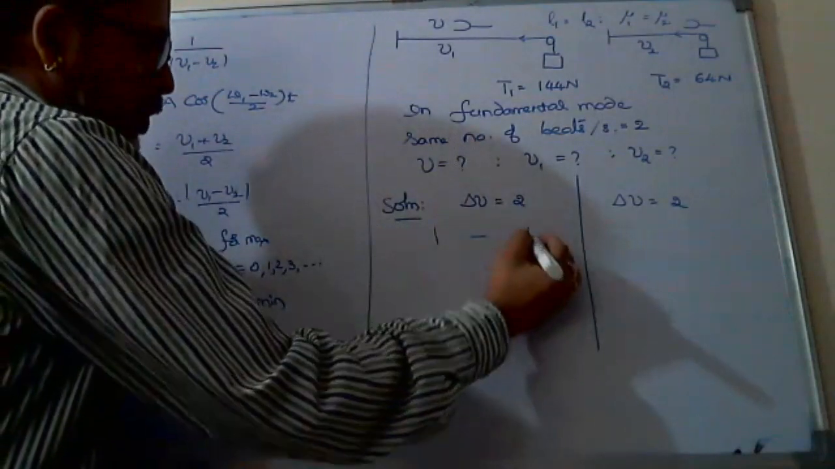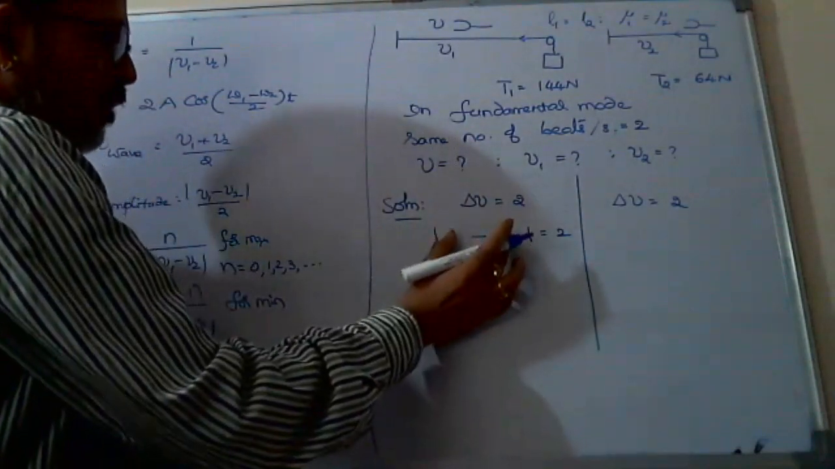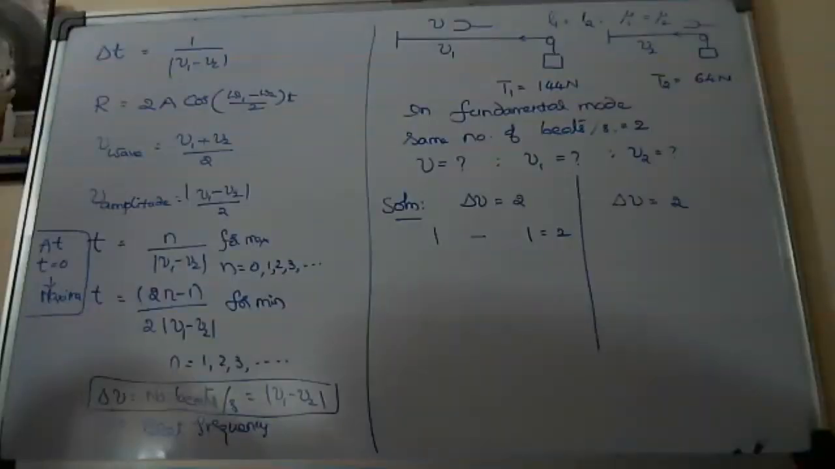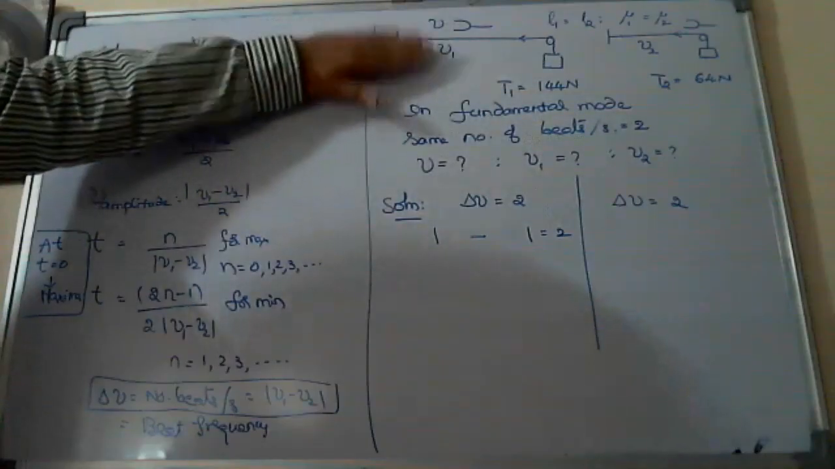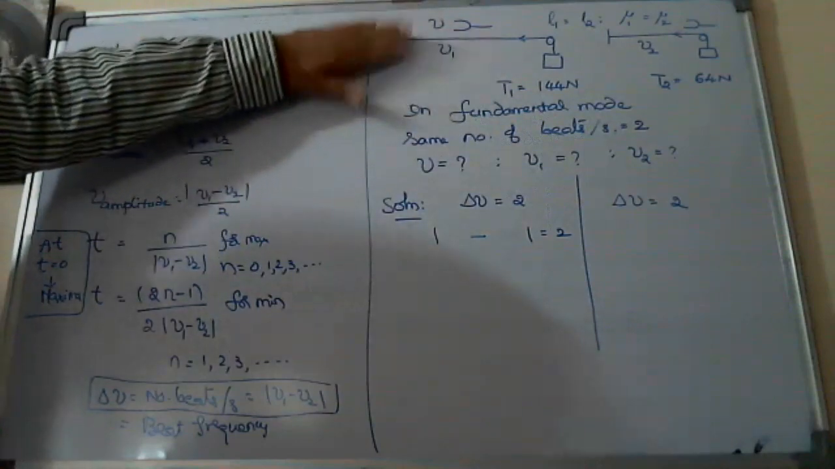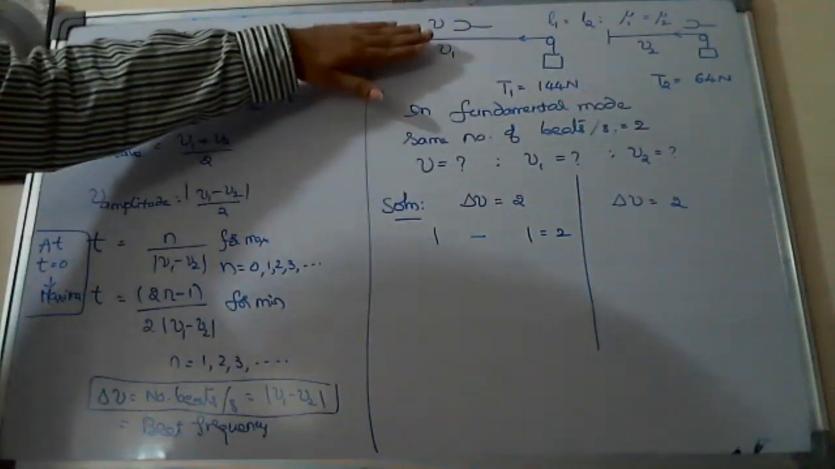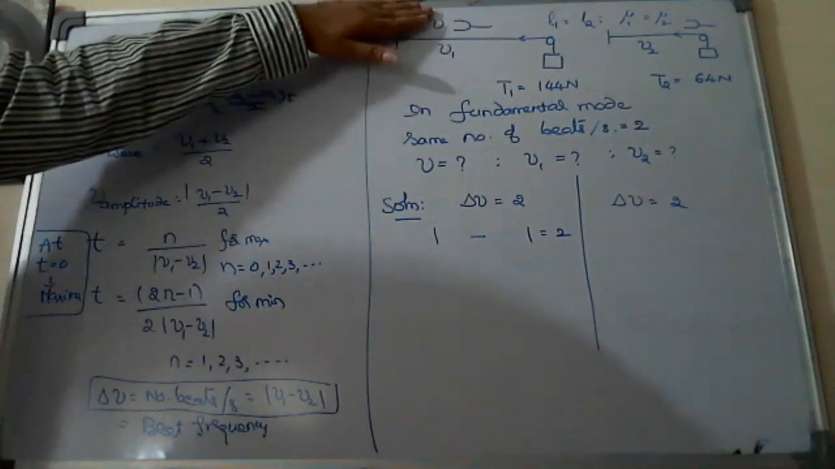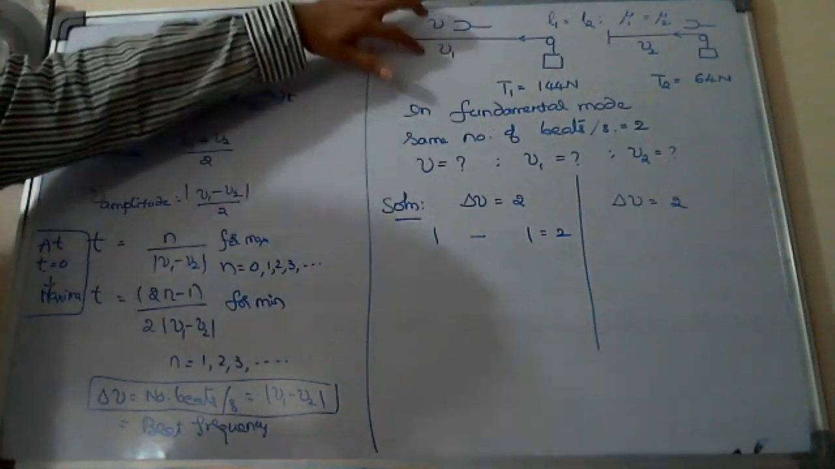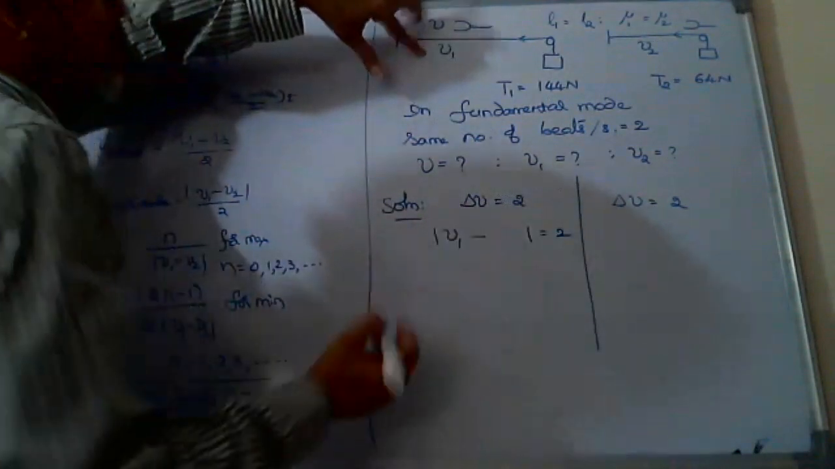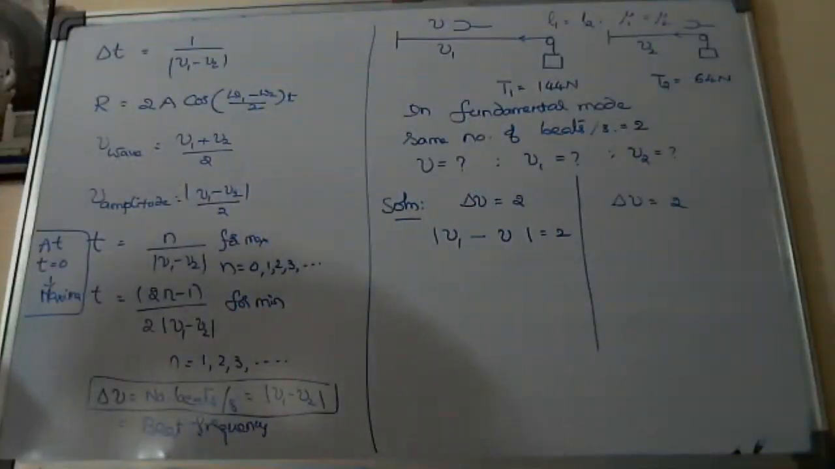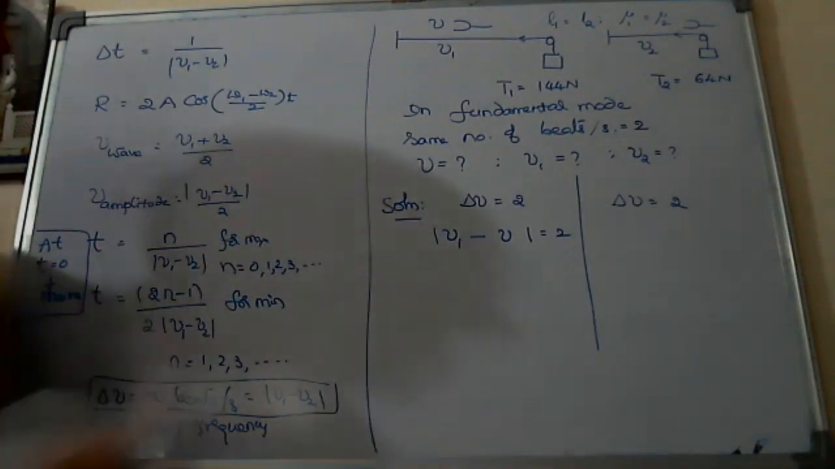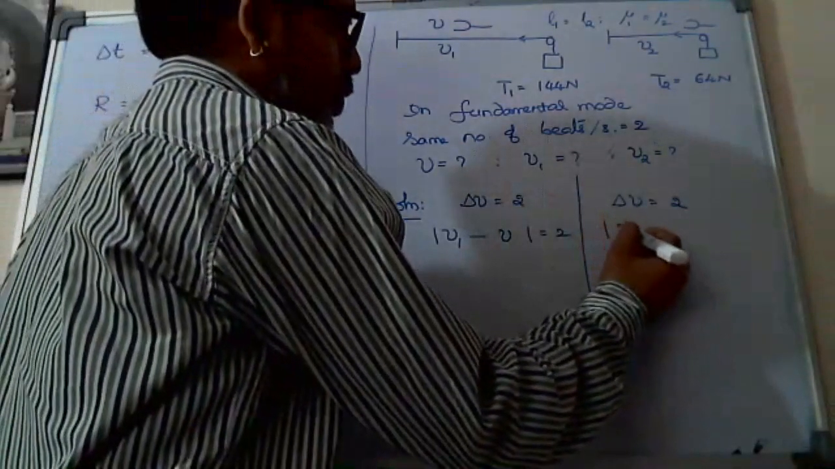According to the formula, mod of nu1 minus nu2 equals 2. Who are vibrating together here? Not the first string and the second string. The string and the tuning fork are vibrating. String frequency is nu1, tuning fork frequency is nu. So I have to write mod of nu1 minus nu is equal to 2. In the same way, for the second one you can write mod of nu2 minus nu is equal to 2.